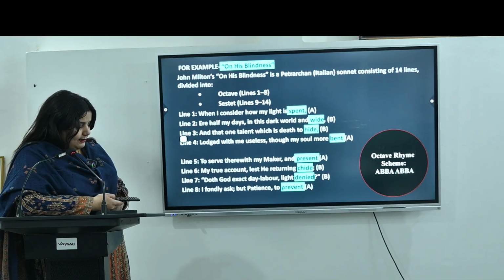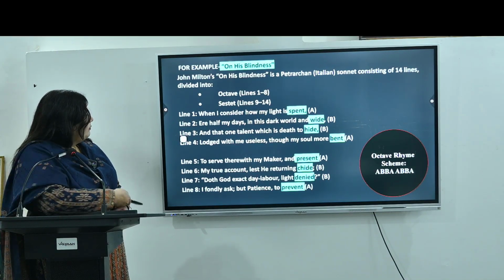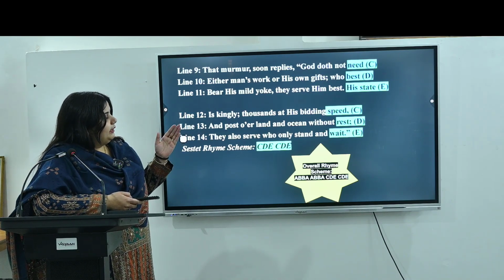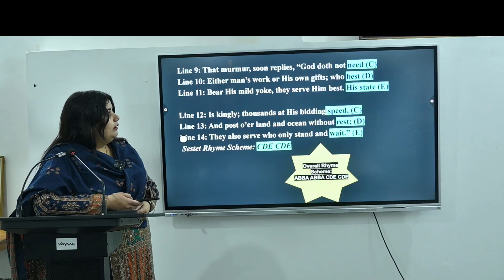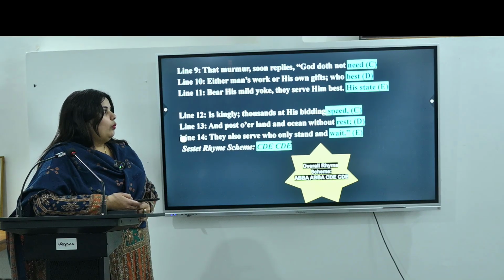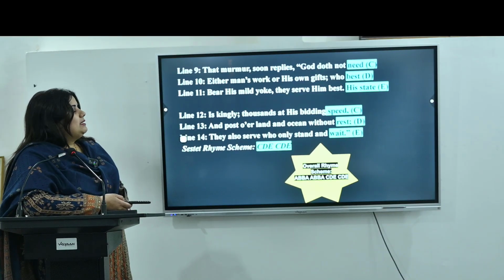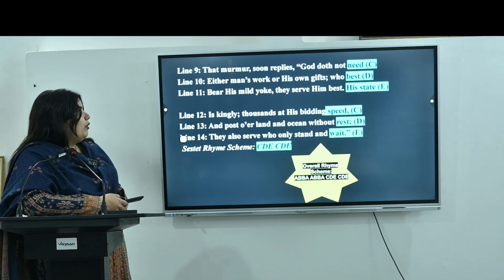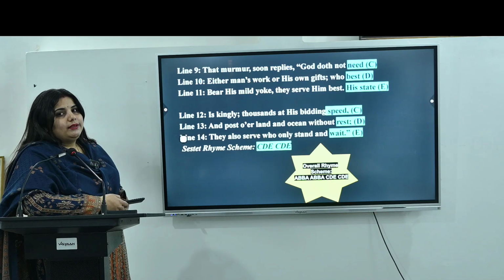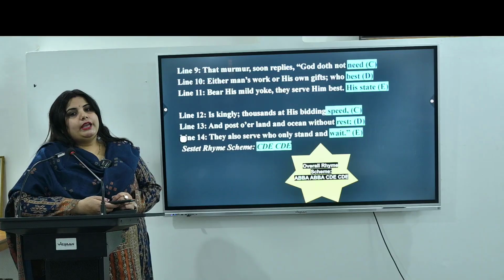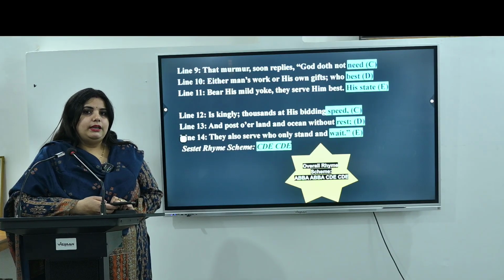Then the sestet section: need, best, state. Need gives the same sound as speed, best gives the same sound as rest, and state gives the same sound as wait. So the rhyme scheme goes CDE, CDE. The complete rhyme scheme of this sonnet, On His Blindness, is ABBA, ABBA, CDE, CDE.